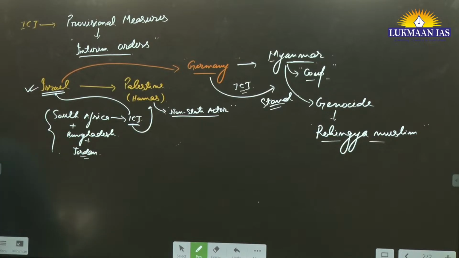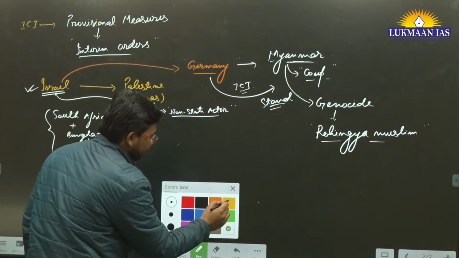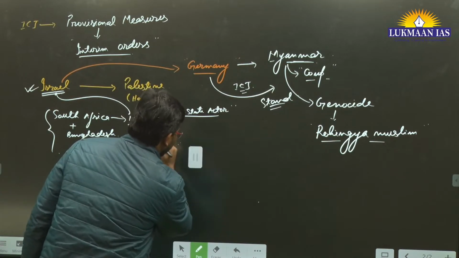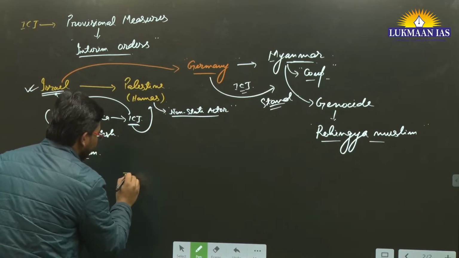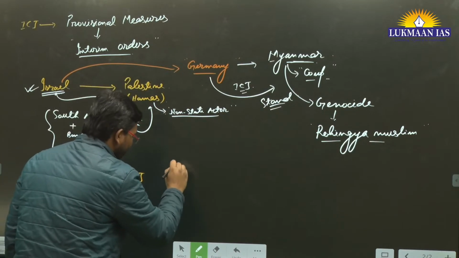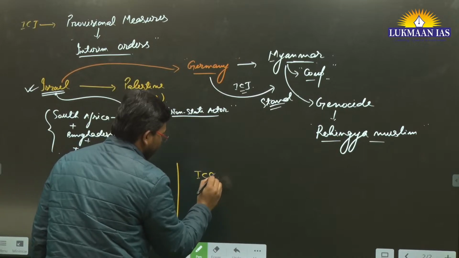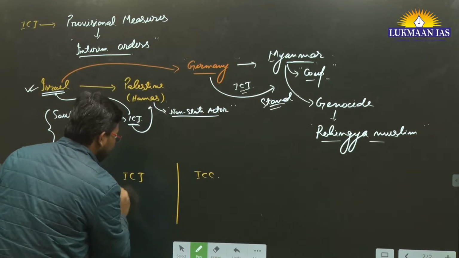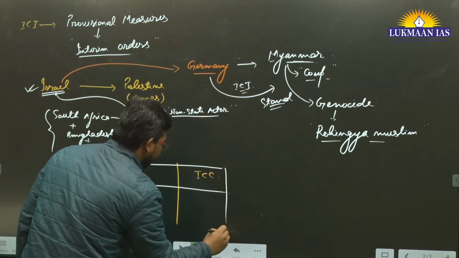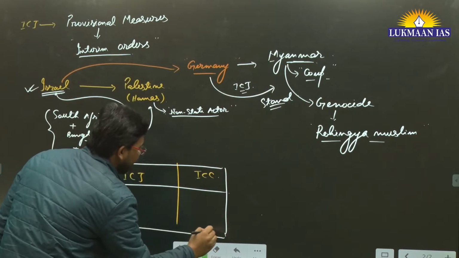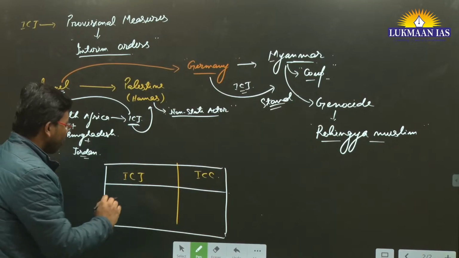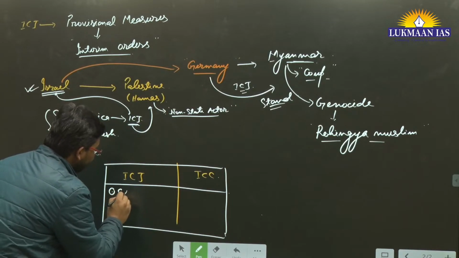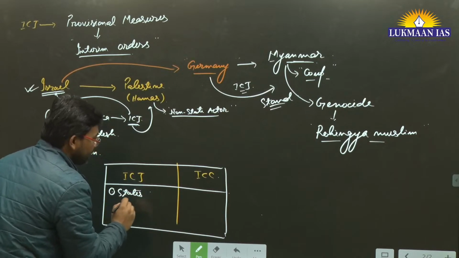When we talk about the differences between the ICJ and the ICC, on one side we have the International Court of Justice, on the other the International Criminal Court. The ICJ has been established under the United Nations Charter, and its members are states.